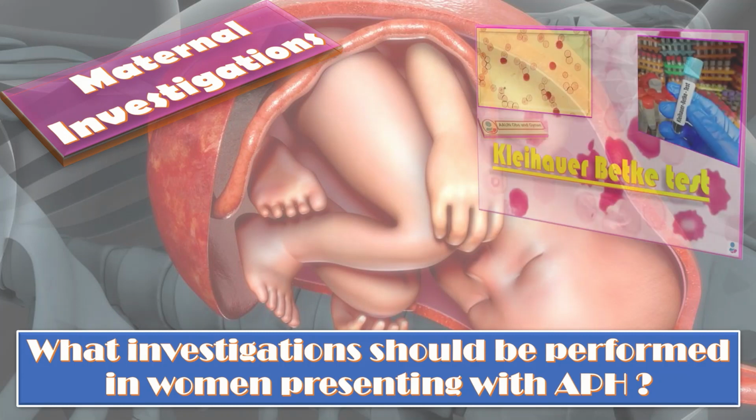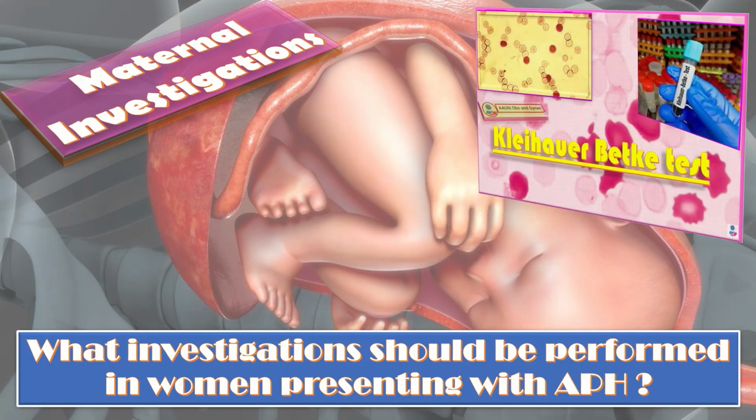First of all, the Kleihauer test. That should be performed in rhesus D negative women to quantify the fetal-maternal hemorrhage in order to gauge the dose of anti-D immunoglobulin required. But the Kleihauer test is not sensitive for the diagnosis of abruption.